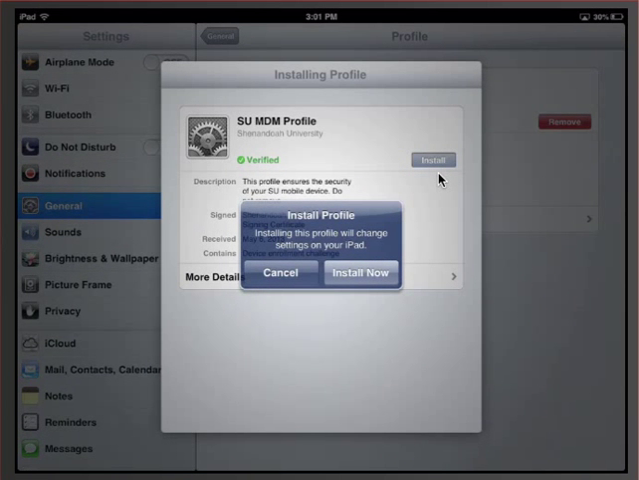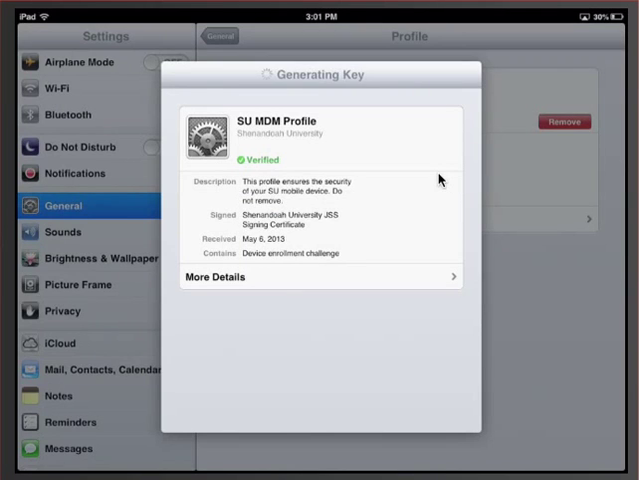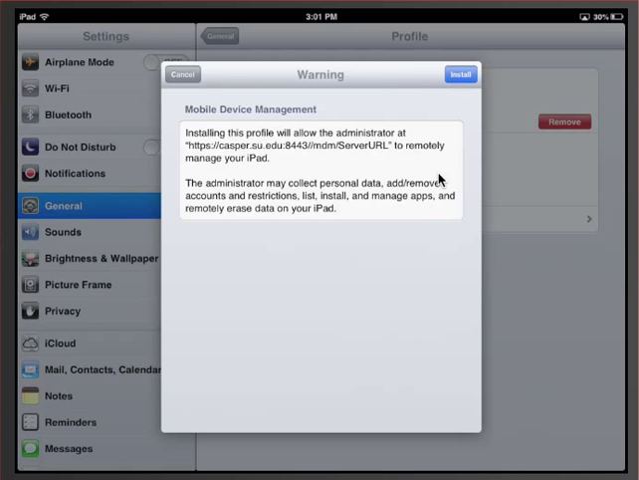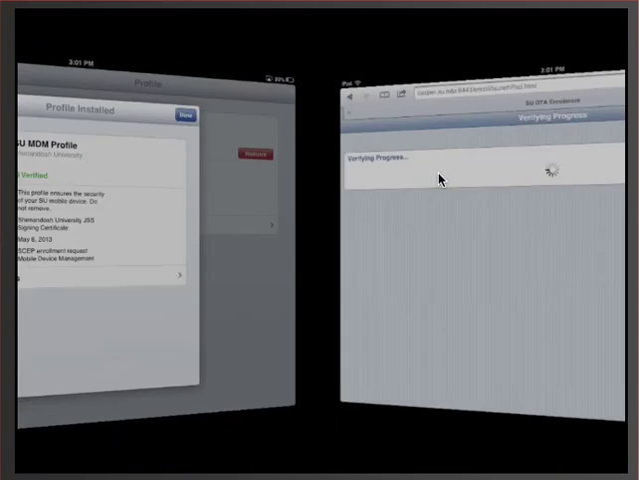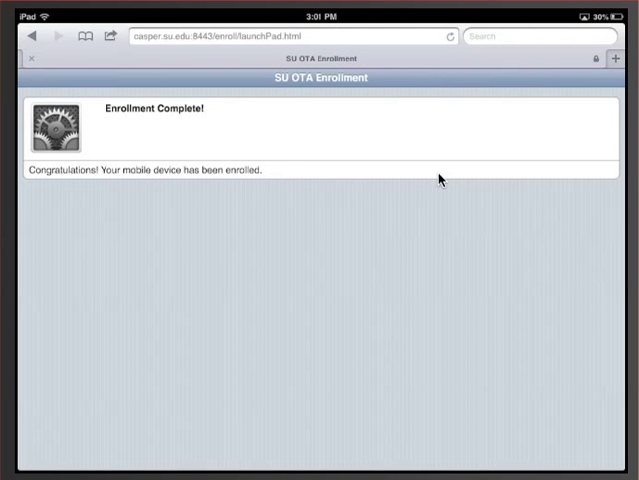And this is the same process. You pretty much just have to click through it. It doesn't take very long. Click install one more time on the upper right hand side and click done, and enrollment complete. So now you'll notice when I press the home button here